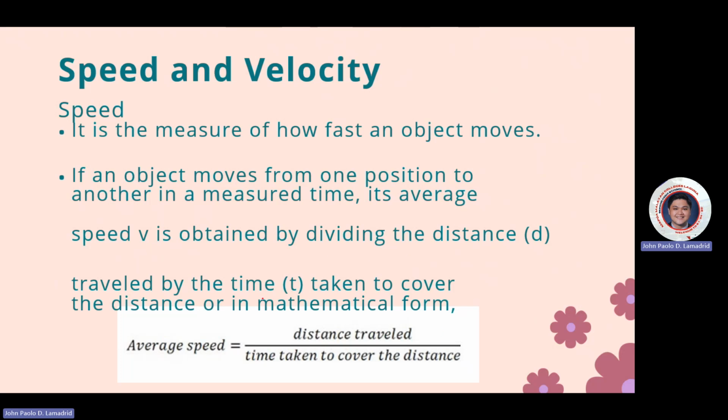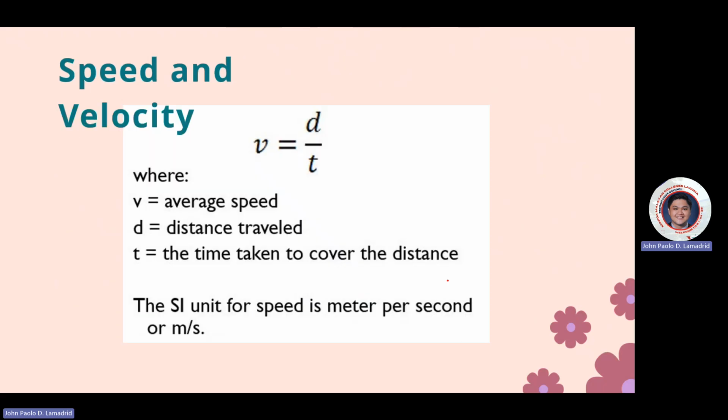So, using this formula, you can use that in a triangle. So we have the d, the speed, and the t. The unit we're going to use for average speed is meters per second. For the distance, we use meters, and for the time, we use seconds. So for example, if time is missing, you simply divide distance by speed. If speed is missing, you simply divide distance by time. If distance is missing, you simply multiply speed by time.